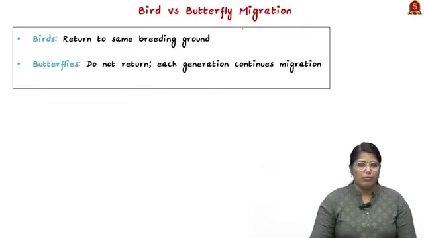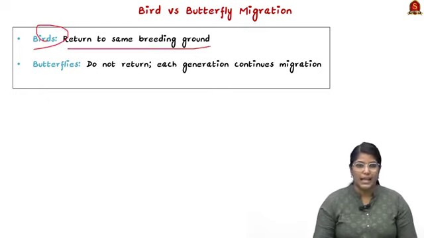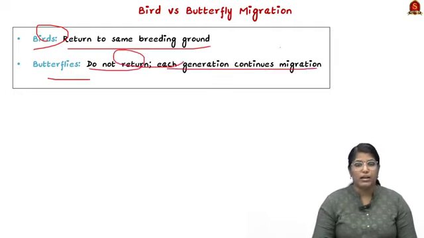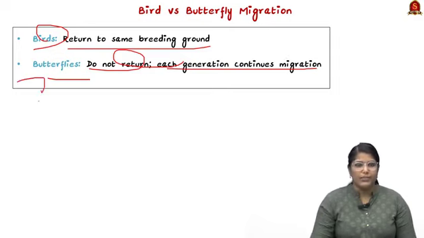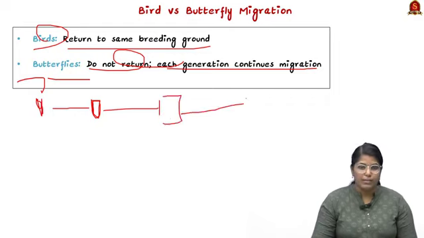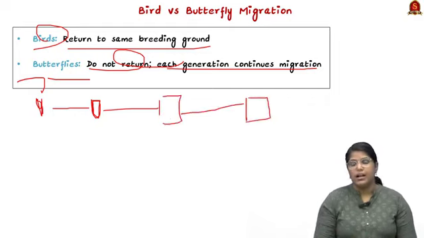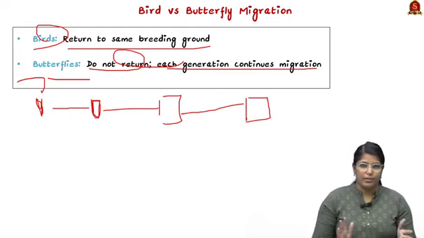Now the key difference between the two is, birds return to the same breeding ground, but butterflies do not return. Each generation continues migration. Imagine a particular generation travels a certain distance and lays its cocoons there, and the cocoons grow and move to the next place. This way they complete a complete migratory cycle, and this is how butterflies and birds are different. So these are all very important facts that you have to remember.